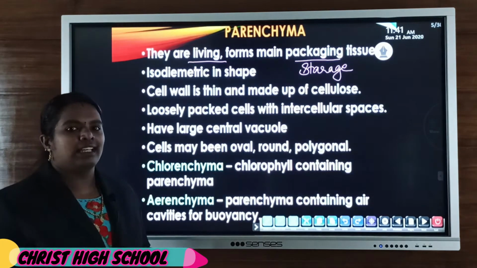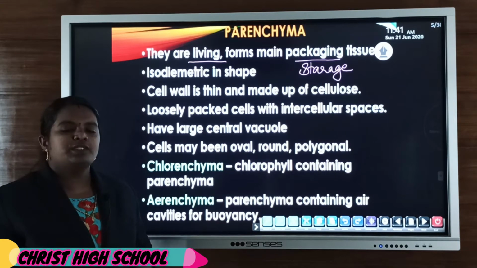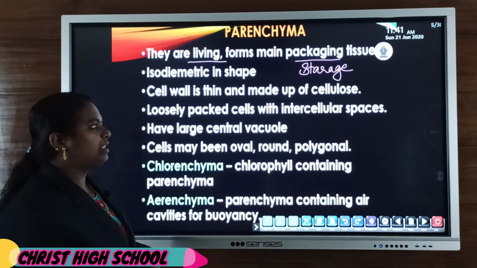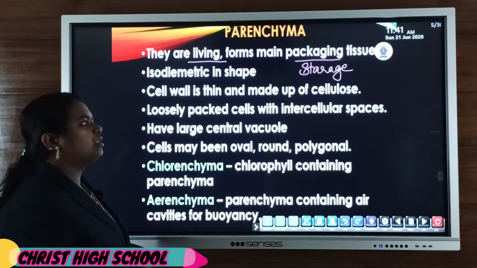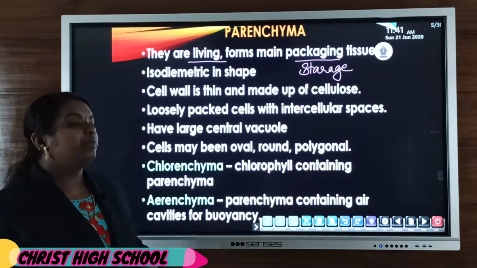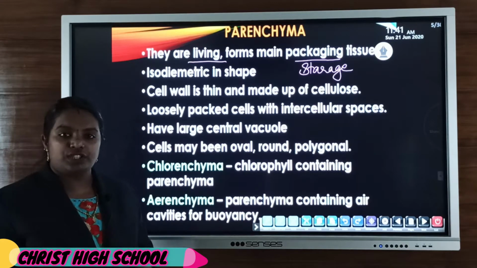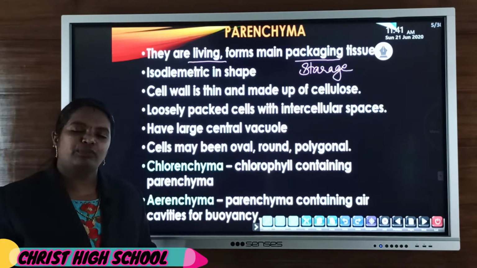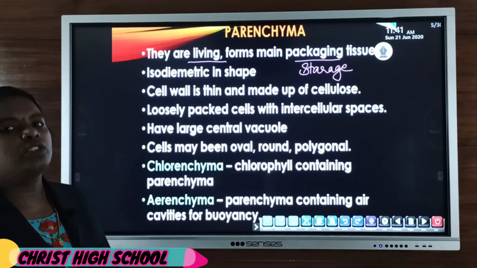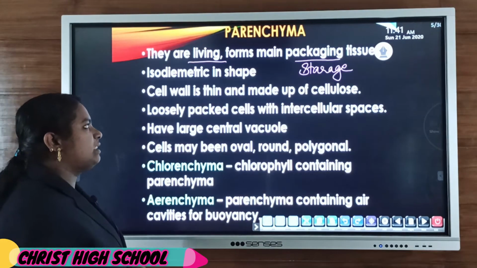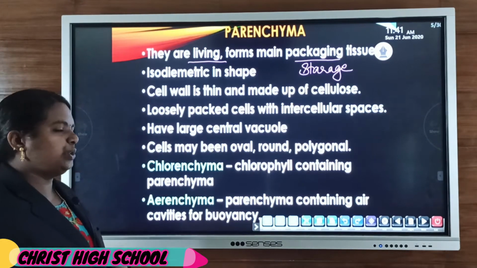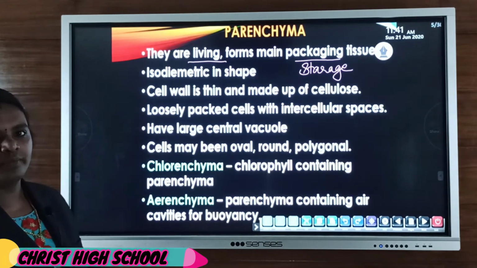Parenchyma tissue is mainly responsible for the storage function as well as forming the packing tissue. So parenchyma cells are living, and they form the main packing tissue, with storage as the main function.